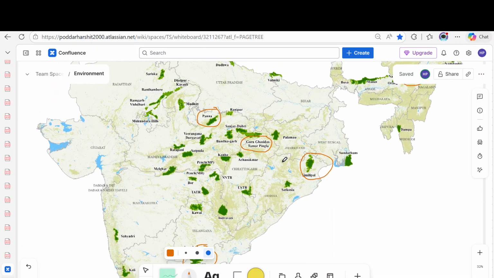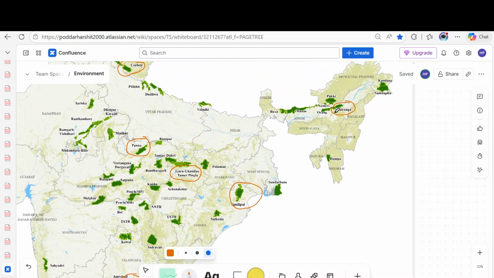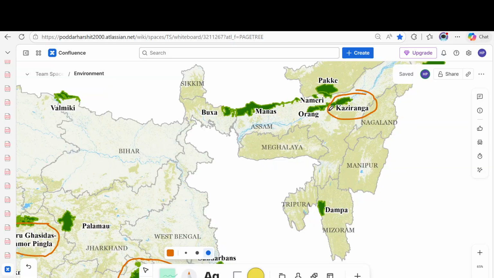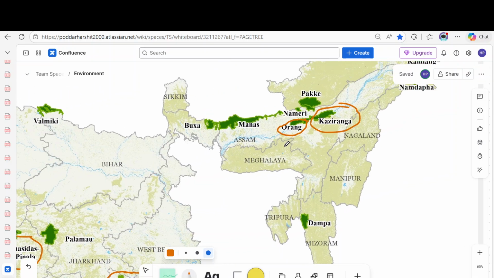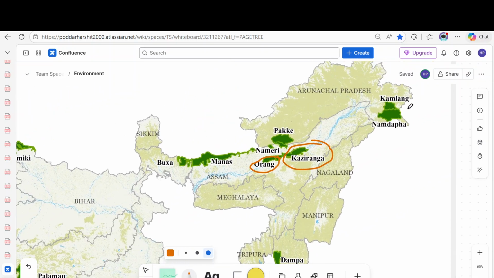So in Assam, besides the Kaziranga, we have Orang Tiger Reserve. This Orang Tiger Reserve is the smallest tiger reserve in India, and it is called Mini Kaziranga. There is a Namdapha Tiger Reserve in Arunachal Pradesh. Okay, this Namdapha Tiger Reserve, you need to understand, is the highest altitude tiger reserve, and it is famous for four big cats.